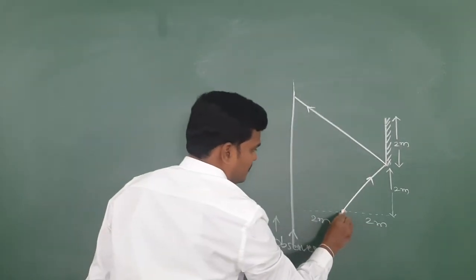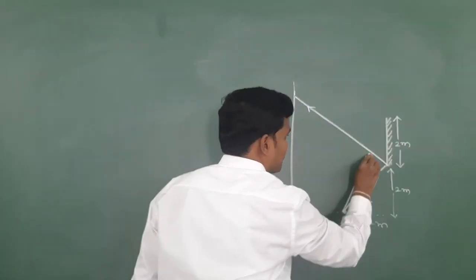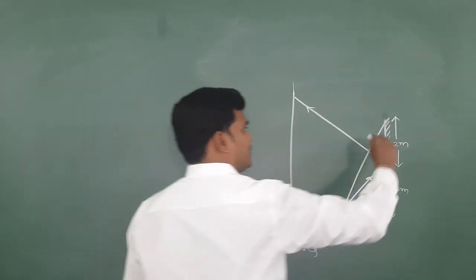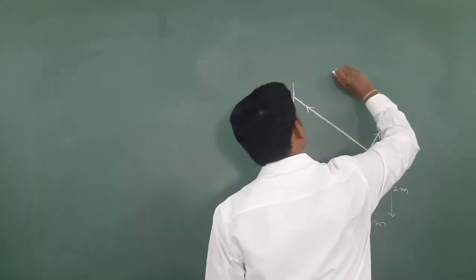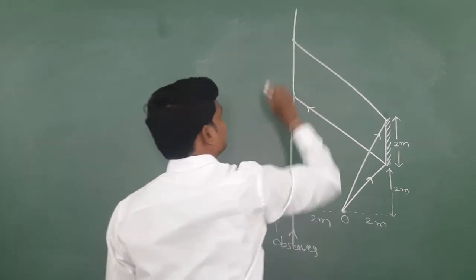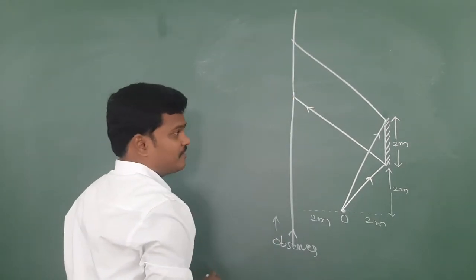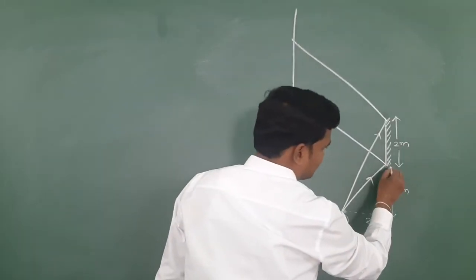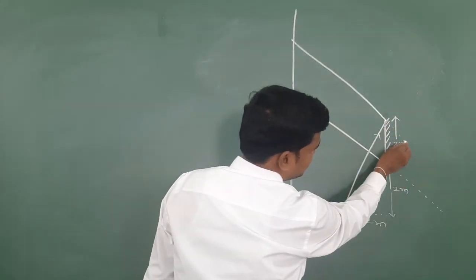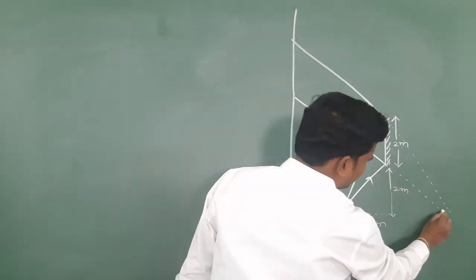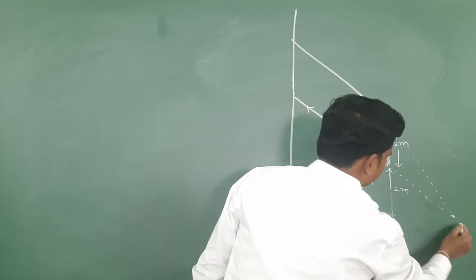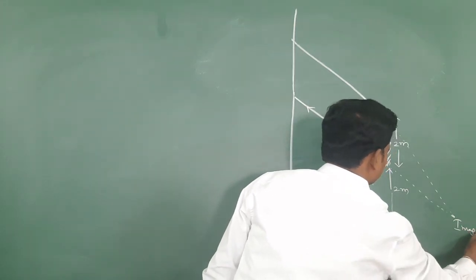And one more light ray coming from the object strikes the mirror, and it undergoes reflection. If I extend these light rays backward, the two light rays will meet here. This is called the image.